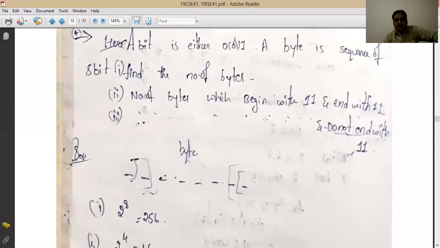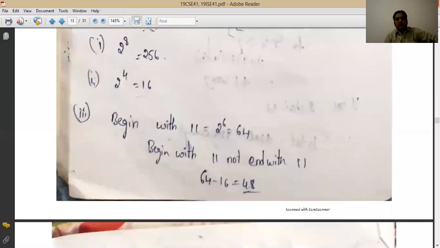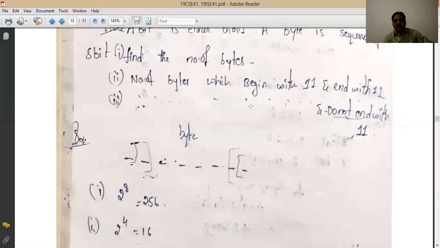The third one: the number of bytes which begin with 1 1 and do not end with 1 1. That means 2 to the power 6 availability of the places, which you have to fill with 0 or 1. So totally 64 begin with 1 1. Now from these 64, 16 are fixed, so the remaining number is 48. 64 minus 16, that is 48, is the number of bytes which begin with 1 1 and do not end with 1 1.